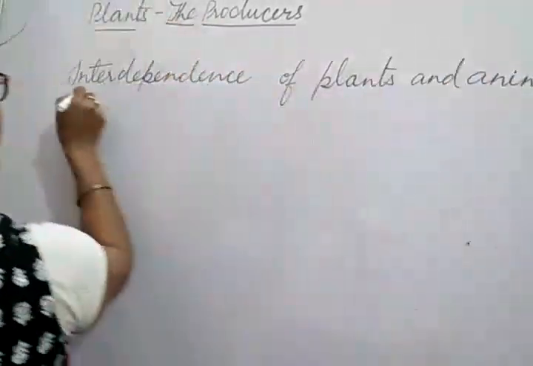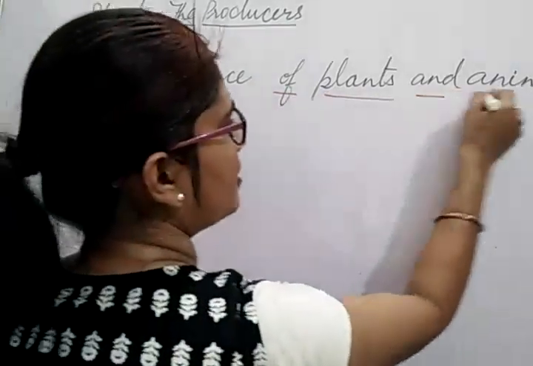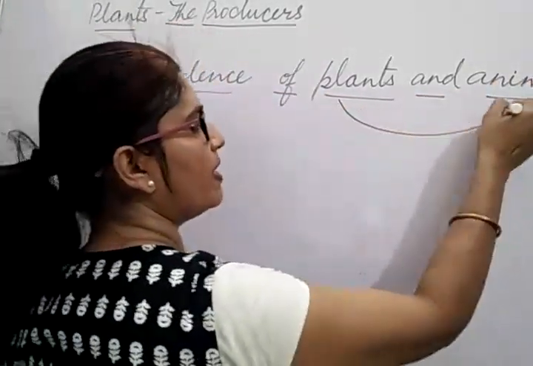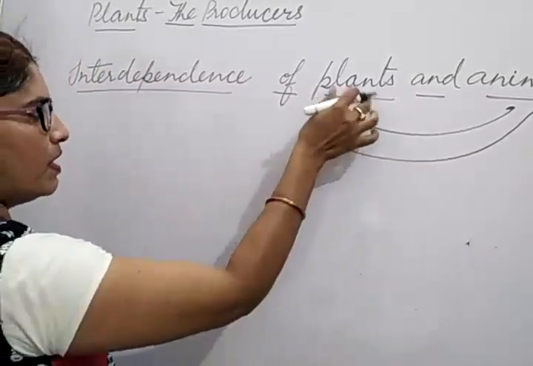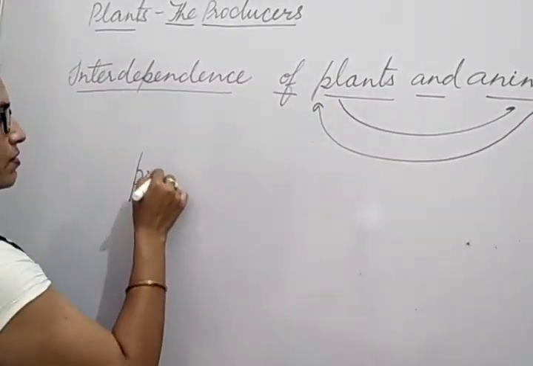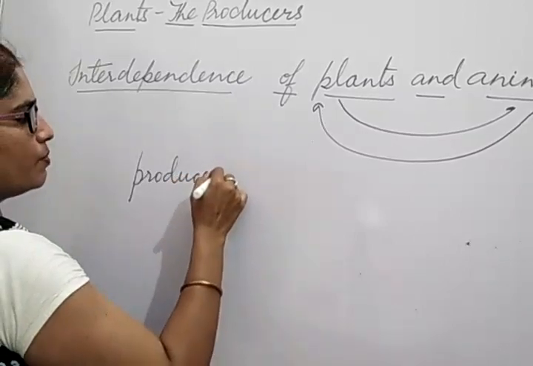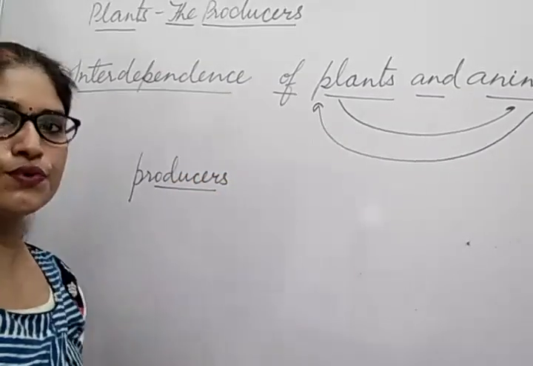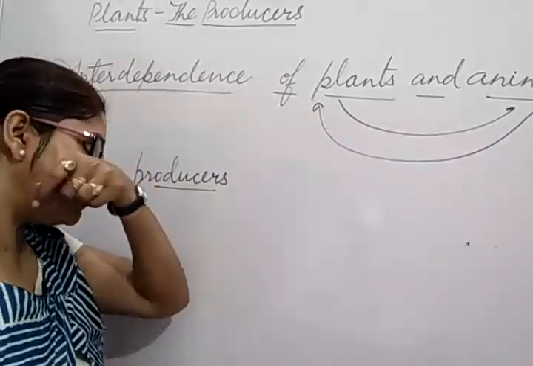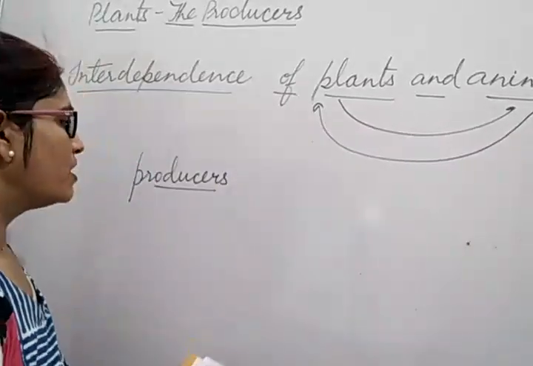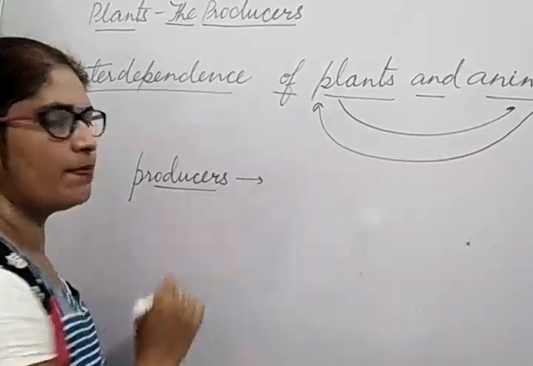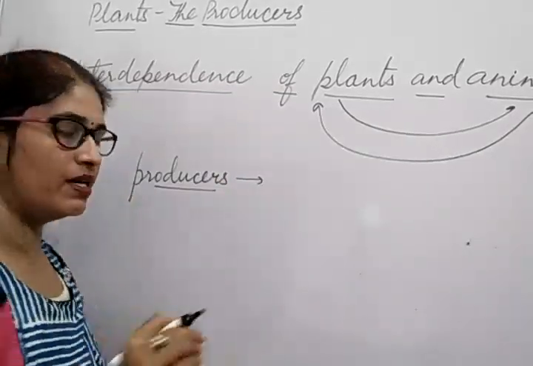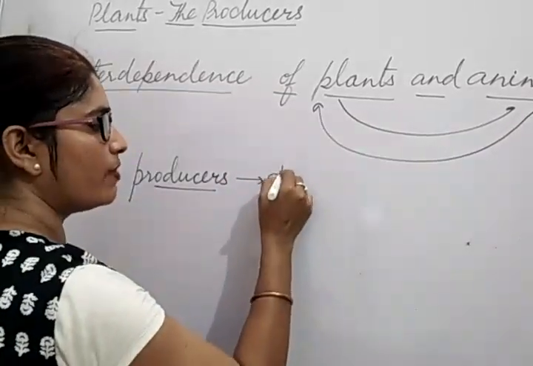Now, how is there interdependence between plants and animals? How are they depending on each other? So children, you know that plants are the producers. Plants are the producers. They produce food for themselves and they produce food for others also. Some of the animals are depending on plants. Like which animals are depending on plants? Who are eating only plants? They are called herbivorous animals.